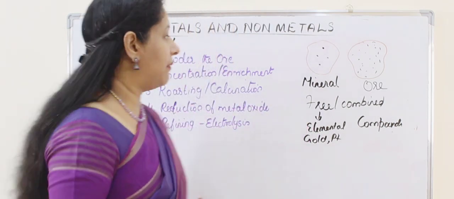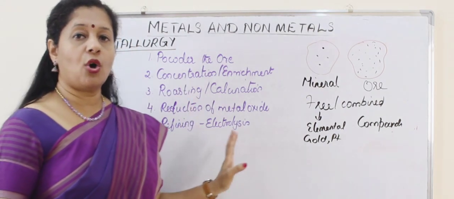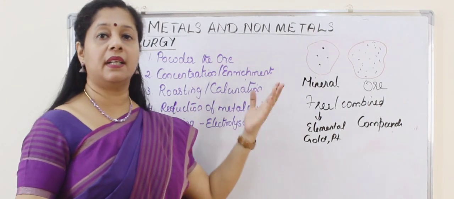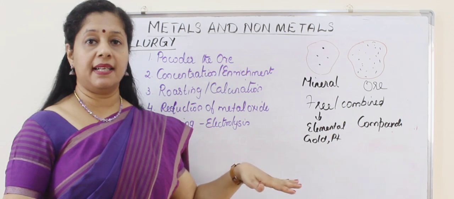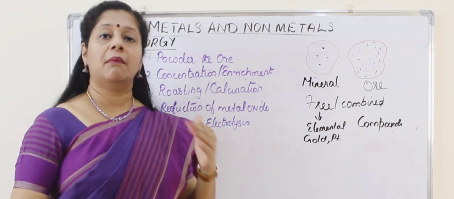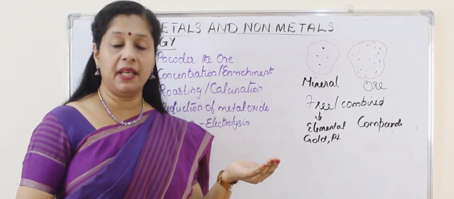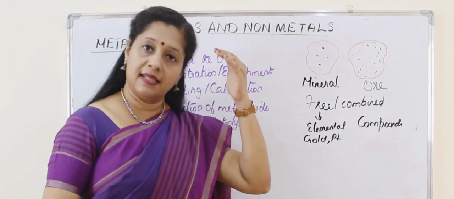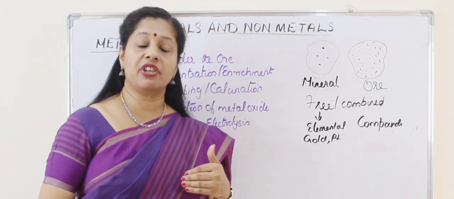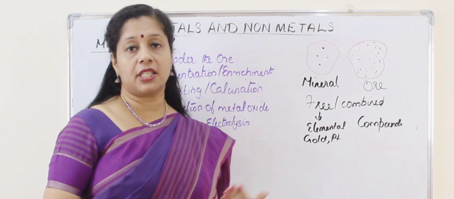So there are different steps involved. These steps are common for all types of metals, whether it is in the free state or a combined state. There are a few steps to be followed, but their mode will be different. So first let us see the sequence in which we are doing the extraction of metals, then we will learn about each step in detail.